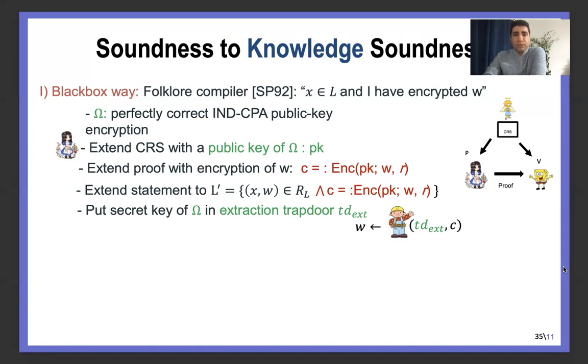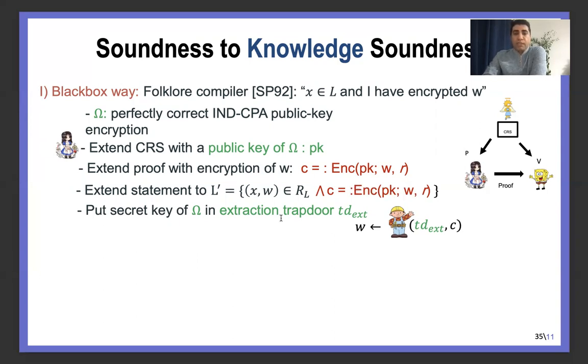In order to construct knowledge soundness, we usually use two ways. The first one is the black-box way. In short, in this case, we force the prover, besides the proof pi, to also encrypt his witness with some public-key encryption.